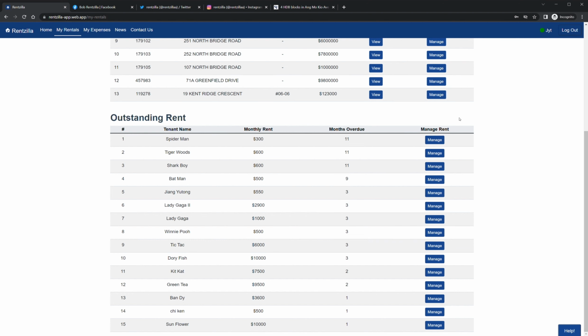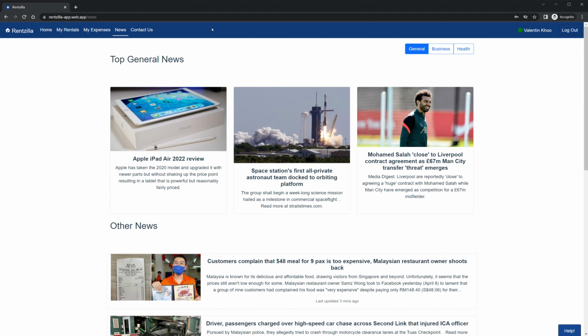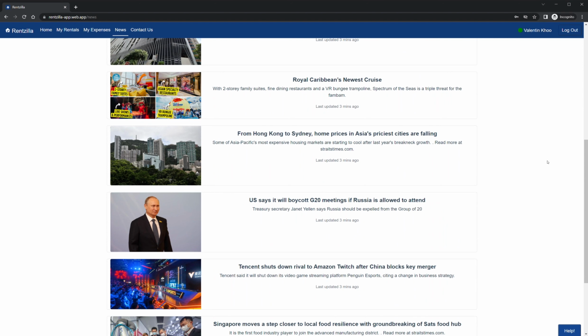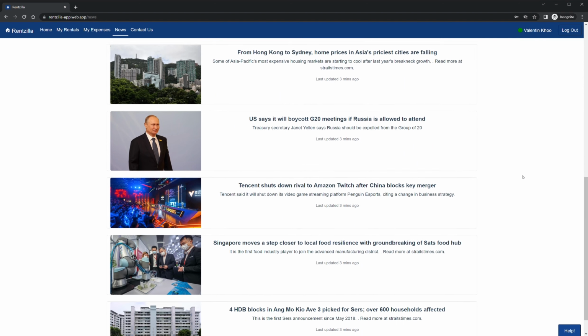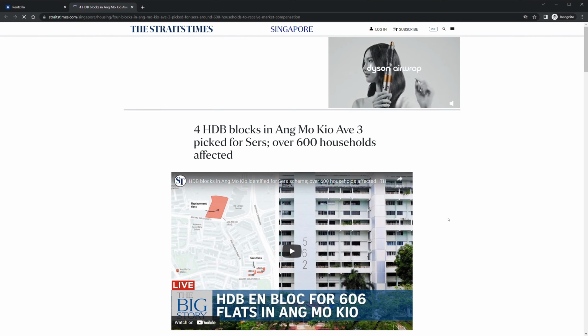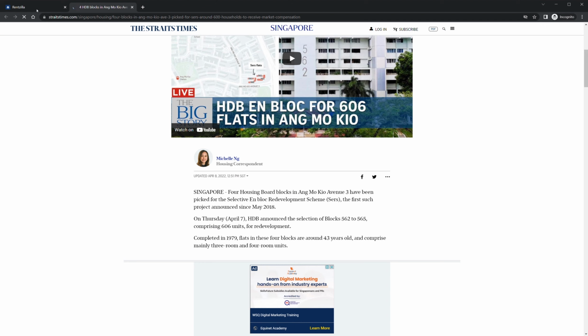Let's see what is contained in the News tab. You can look for the specific category of news you are interested in just by clicking the buttons on top. Here, latest news are consolidated for you to stay updated with current affairs. Simply click on any articles and you will be redirected to the actual news article website in no time.